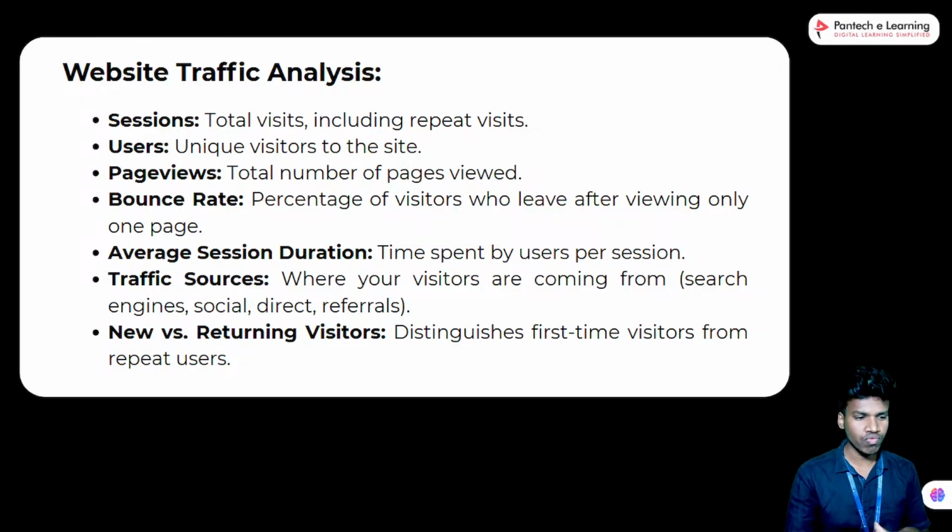The next one, new versus returning visitors. It distinguishes first-time visitors from repeat users. I think the word should be differentiate; it's a spelling mistake. Every website has a repeated audience and also a new audience.